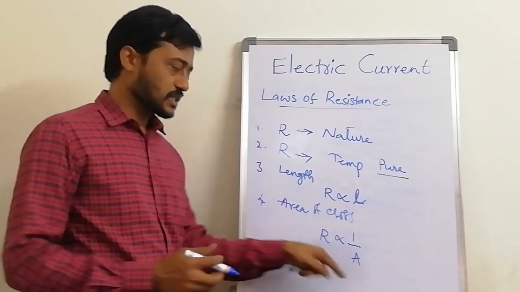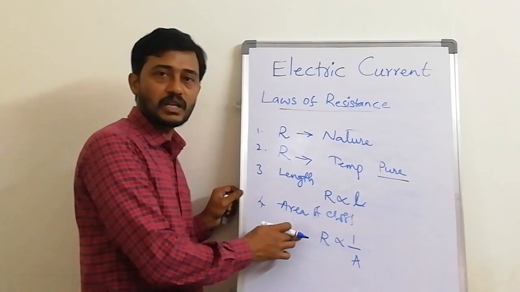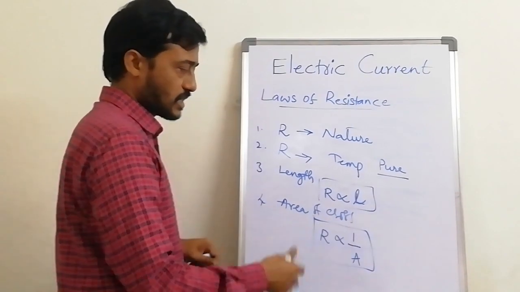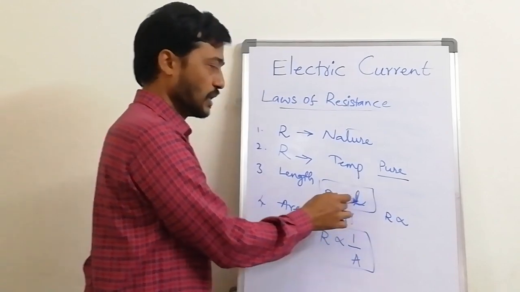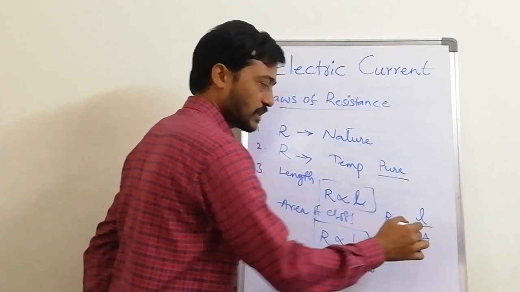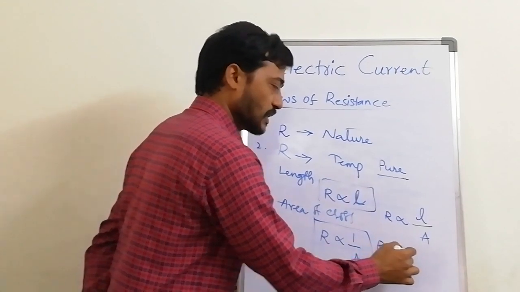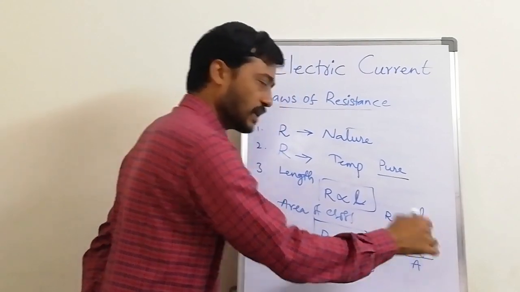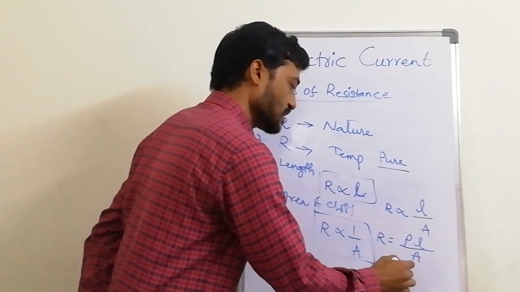So we write as inversely: as A increases, R decreases, or as A decreases, R increases. Now observing these two relations as a single one, you can write it as R is directly proportional to L by A, where L is in the numerator and A is in the denominator. To remove this proportionality, I am keeping a constant. That constant is called rho, so R equals rho into L by A. Here rho is called the specific resistance.